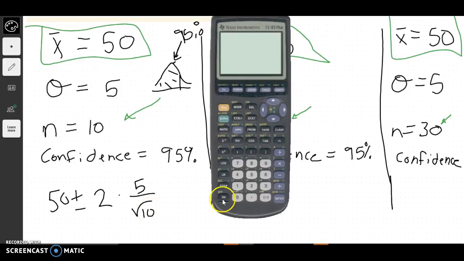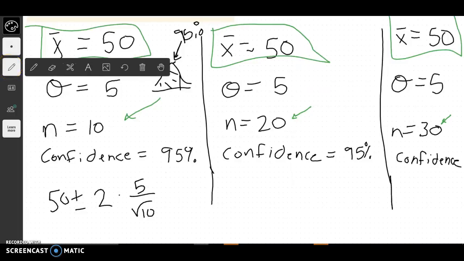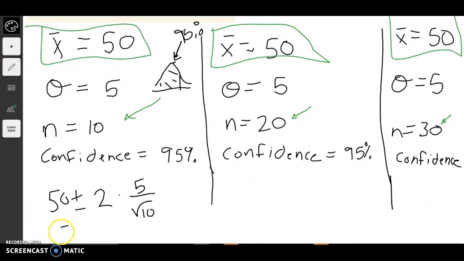I'm going to need my calculator again for this. So let's do 5 divided by the square root of 10. So 1.58, and let's times that by 2. So our window is about 3.2, so it would be plus or minus 3.2.